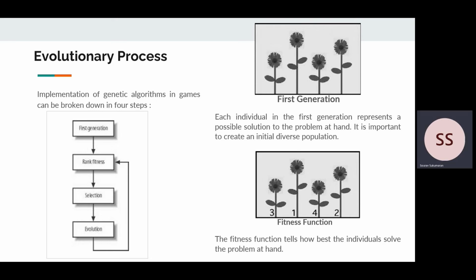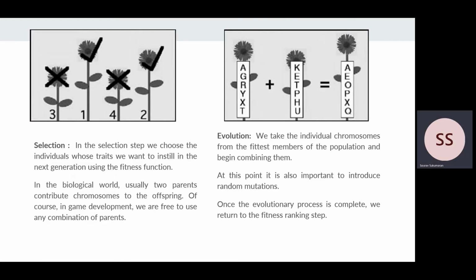It is important to create an initial diverse population, because if the individuals are too much alike, the genetic process will be less effective. And then the fitness function tells us how best the individuals solve the problem at hand. And in the selection step, we choose the individuals whose traits we want to instill in the next generation